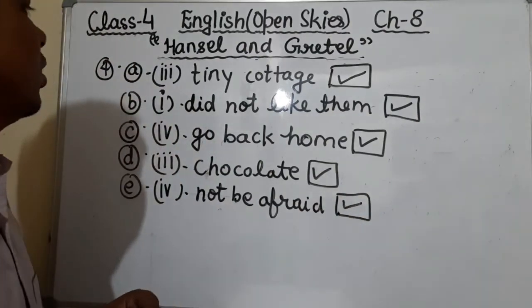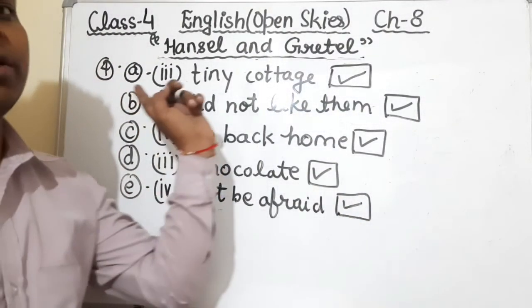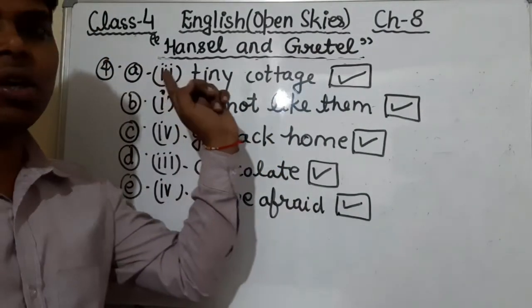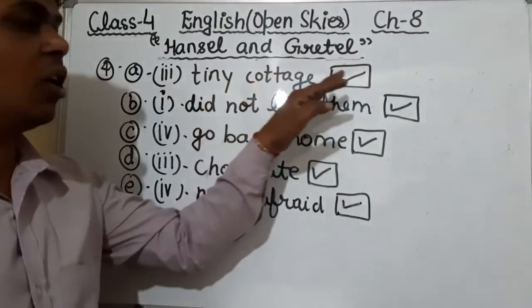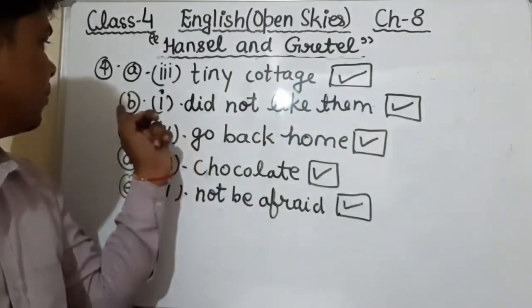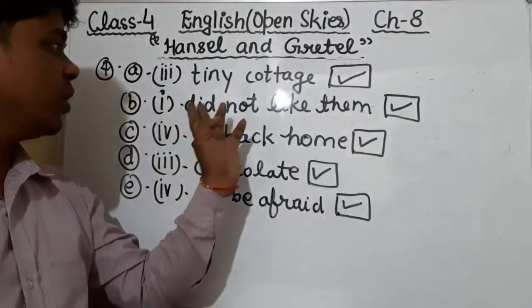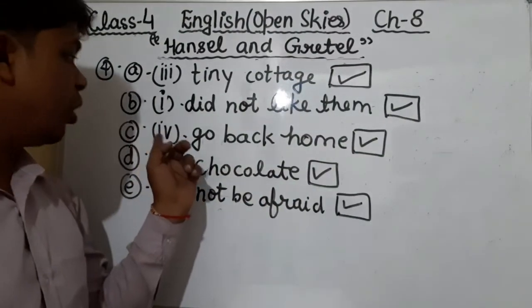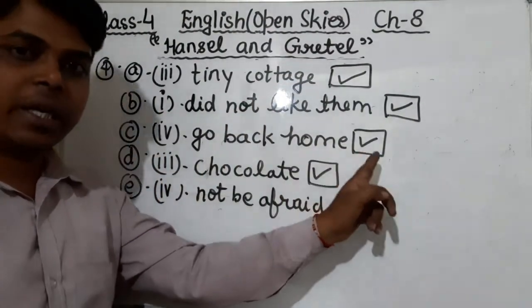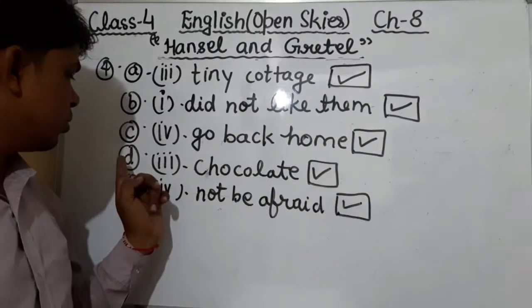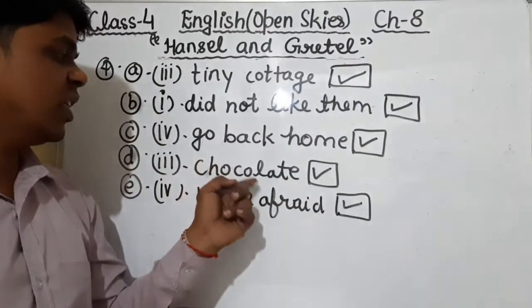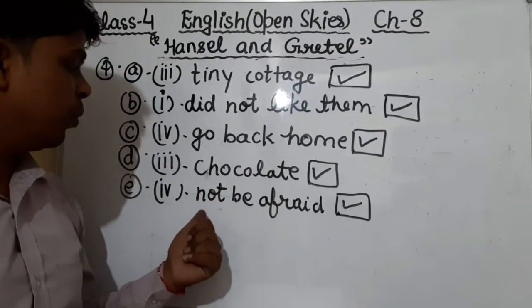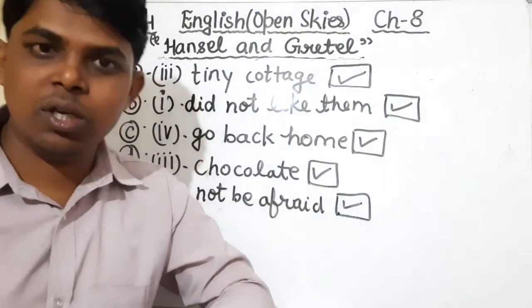Just see, students. In question 4A, you will tick on option number 3, that is teeny cottage. That is the correct option. In question B, option number 1, did not like them, is the correct option. You will tick on that. In question C, option number 4, go back home, is the correct option. You will tick on that. In question D, option number 3, that is chocolate, is the correct option. You will tick on that. And in question E, option number 4, not be afraid, is the correct option. You will tick on that.